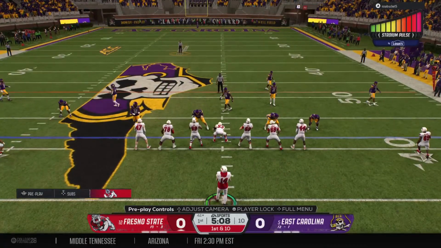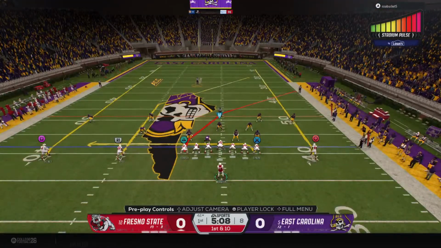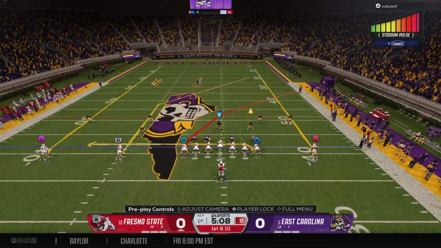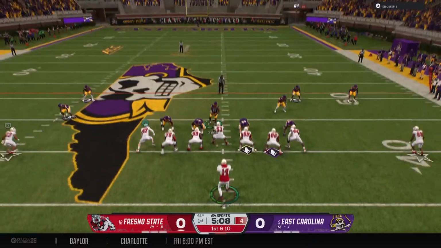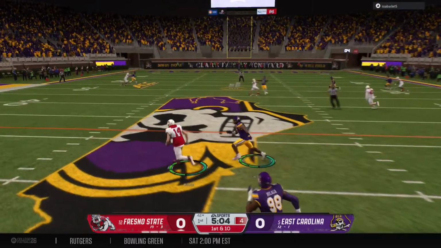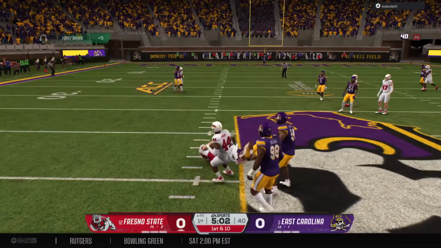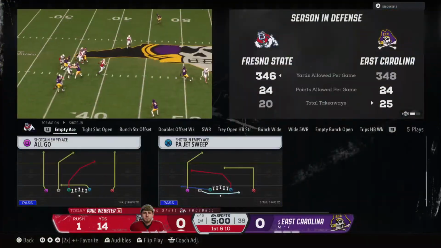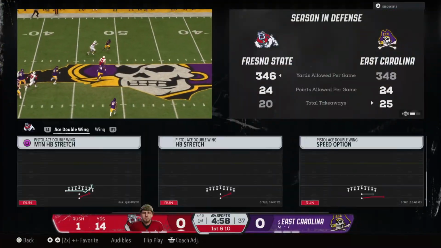It's early, but this crowd is fired up. Listen to this noise here. This is going to be tough for the visitors today. They'll come out throwing here to start the drive. Using his legs here to make the stop, but he's in enemy territory now. First down to the 45.